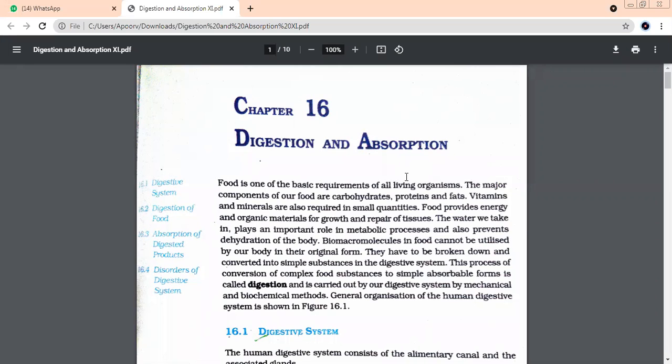When we think about alimentary canal, most people feel we are only talking about the food pipe, just that much. But is it correct? Only the food pipe is alimentary canal? No, ma'am. Only the food pipe is not the alimentary canal. Then alimentary canal starts from where? Ma'am, it starts from mouth to anus. Very good. So it starts from the mouth and it ends at where? Anus. Yes, it ends at the anus.